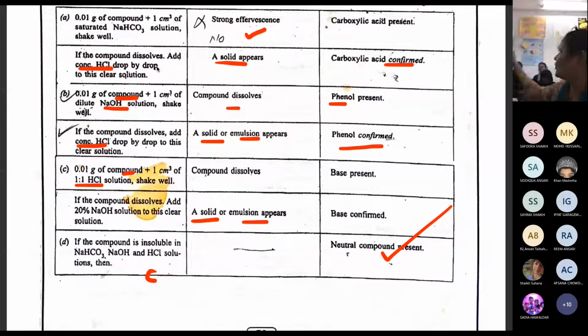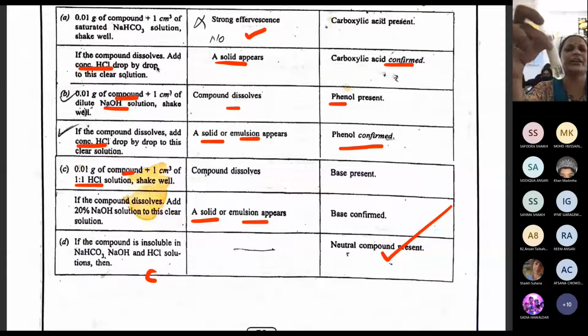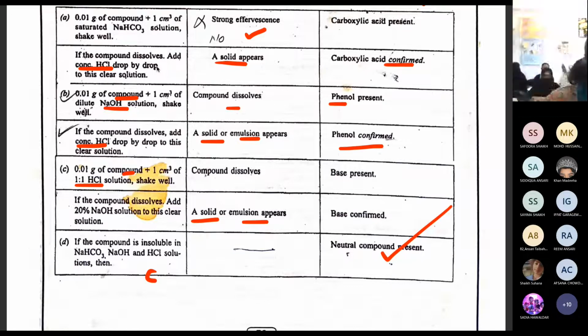HCl is added to this test tube, okay. So now we got that solid appear, correct? Yes, you are able to see the solid. See what we did. I took the compound in the test tube, then I added sodium bicarbonate and got strong effervescence. Now, how will the carboxylic acid be confirmed? I will add concentrated HCl drop by drop. Now I got this, you are able to see a solid regenerated. The solid reappears, that means carboxylic acid is confirmed. Understanding? Clear now.